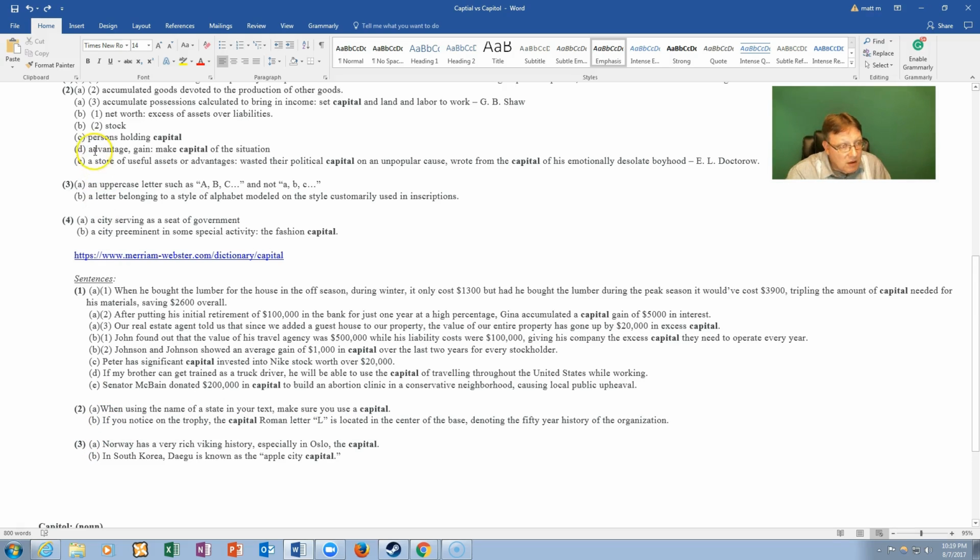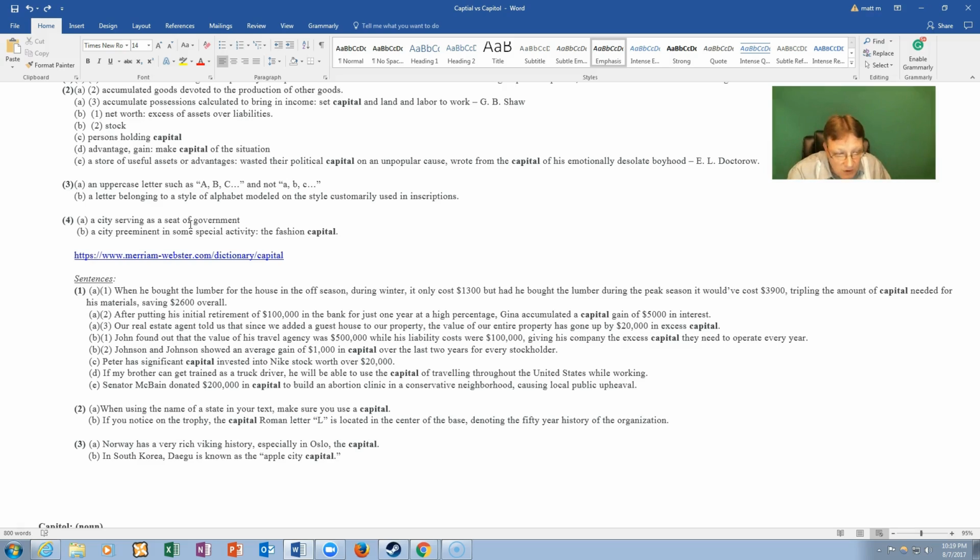2B, which, like I said, once again, that should be a 2. A letter belonging to a style of alphabet modeled on the style customarily used in inscriptions. In other words, on trophies, on stones, an inscription is something that is kind of dug into and in a particular letter style so that it is more permanent.